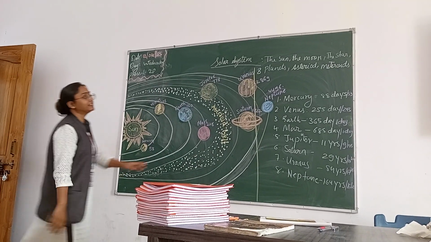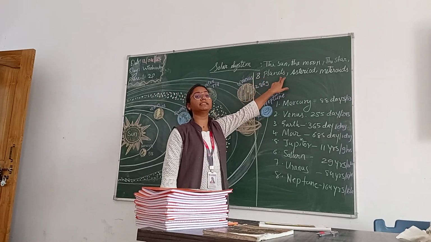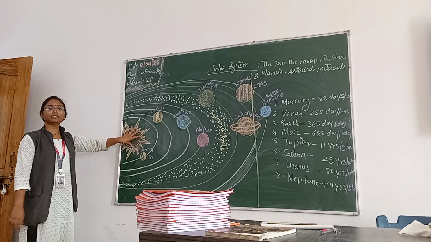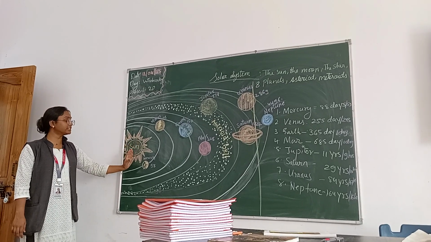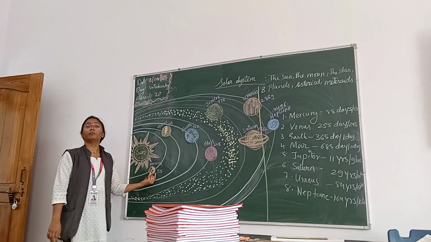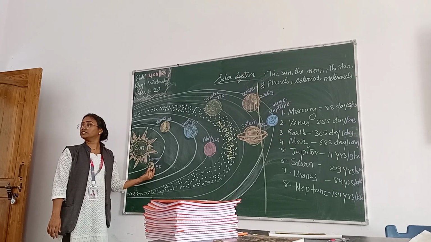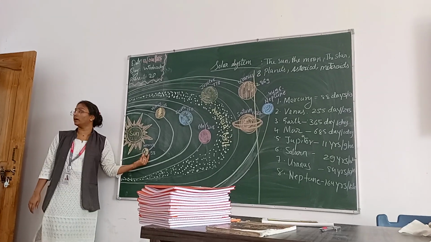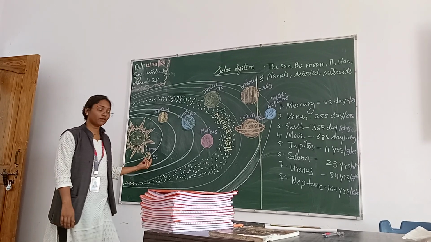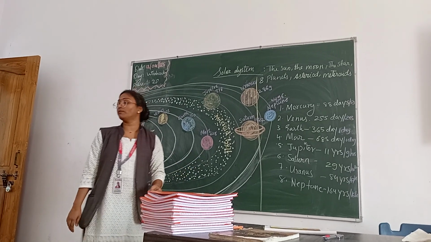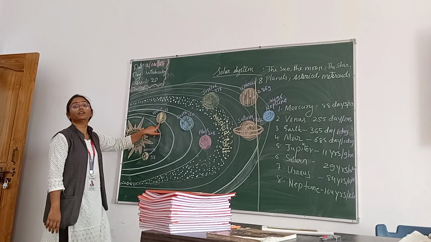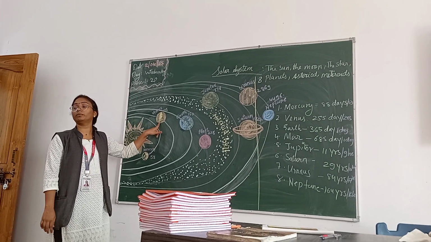Now you can see how many planets there are, students? 8 planets. Now look at this. The sun is at the center and the closest planet to the sun is Mercury. Which is the planet? Mercury. How many kilometers away from the sun is it? It is 58 million kilometers away from the sun. Then the next planet after Mercury is Venus. How many kilometers is it?